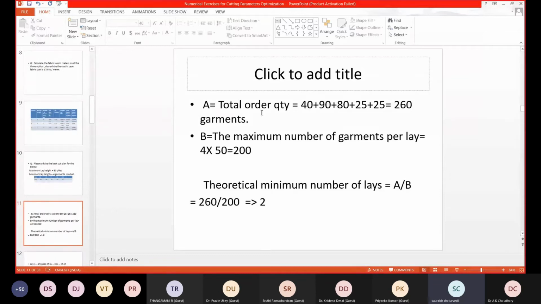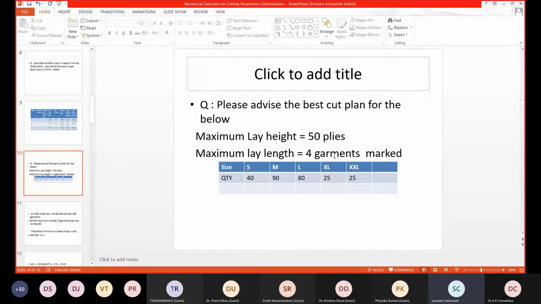The total order quantity is 260 pieces, correct? You must have calculated. The maximum number of garments that can be cut in one lay is 50 into 4. I can cut at most 200 pieces.